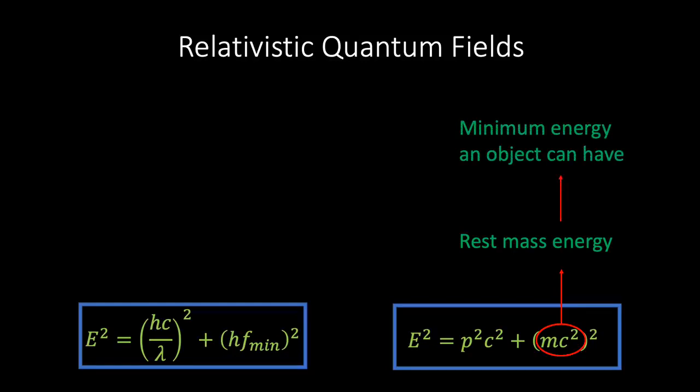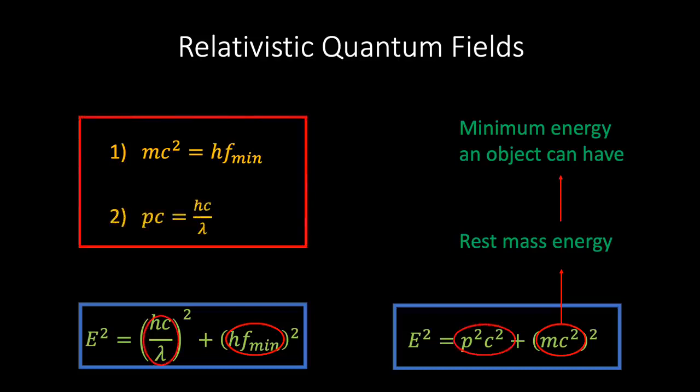Now, we've also seen that waves obeying the modified relativistic field equation have a minimum frequency, and furthermore, according to quantum mechanics, this implies that a quantum of this field has a minimum energy of Planck's constant times the minimum frequency. And so it's very tempting to equate mc squared with Planck's constant times the minimum frequency. And it's also tempting to equate the first two terms in each of these expressions and set p squared c squared equal to (hc over lambda) all squared.